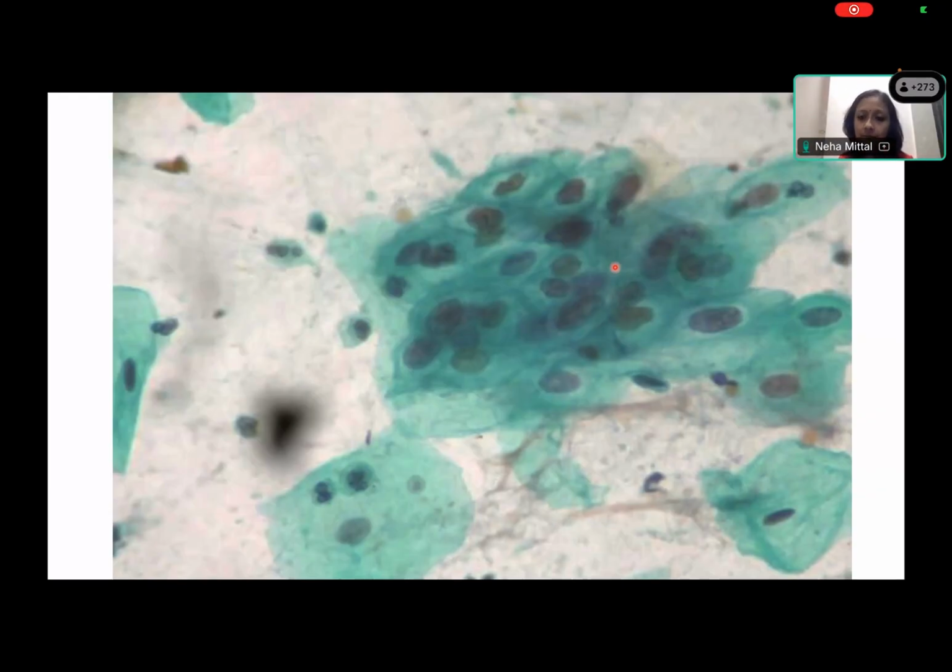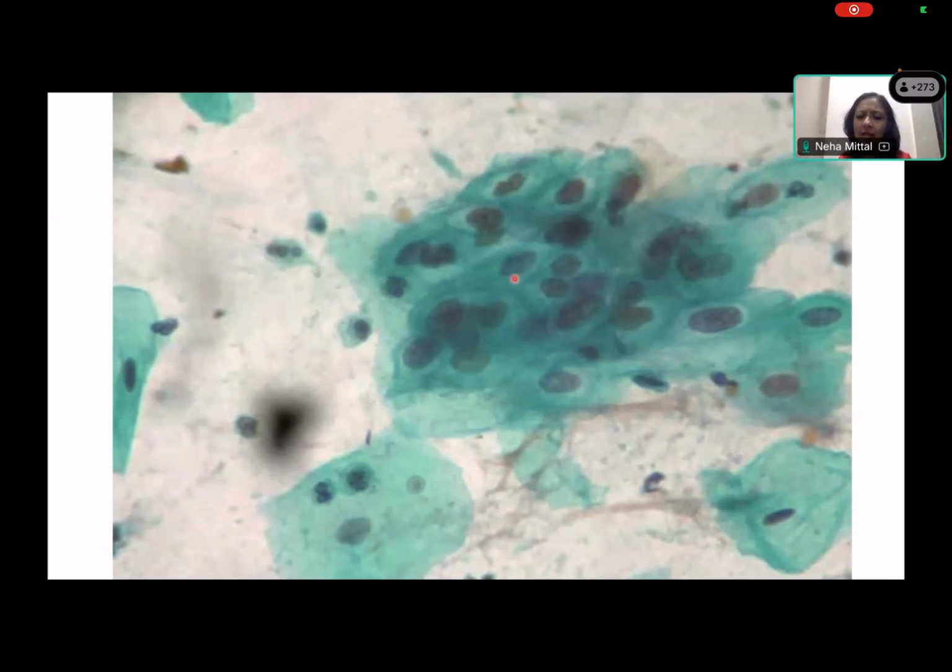Yes. Then, these cells are arranged in clumps. They have a lot of cytoplasm, but the nucleus is larger than normal intermediate cells. Can you give an idea of how much larger? Yes, ma'am, around 2.5 to 3 times as large. They are elongated. There is clear membrane irregularity, and you can see a prominent perinuclear cytoplasmic halo around a lot of these nuclei. Yes, and nuclear membrane irregularities are also very, very important.